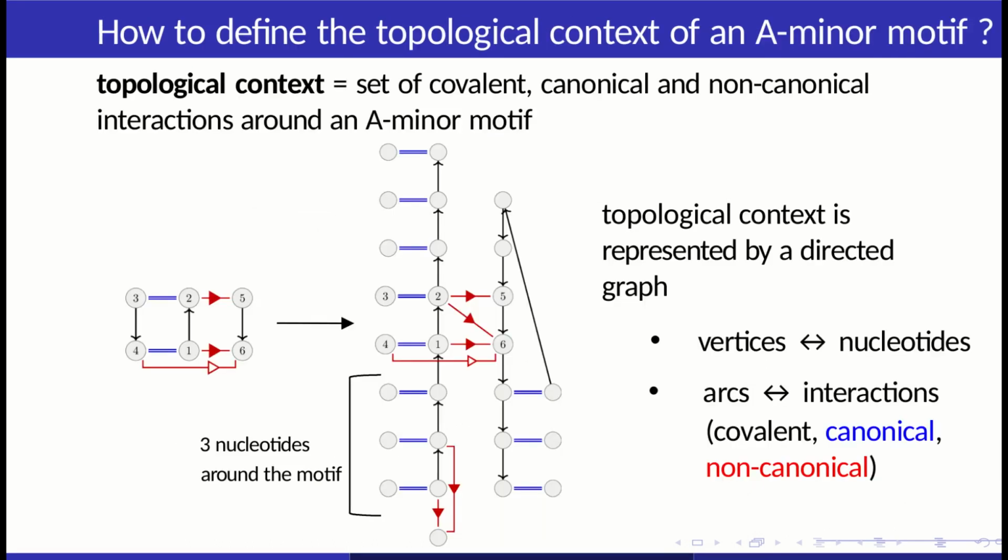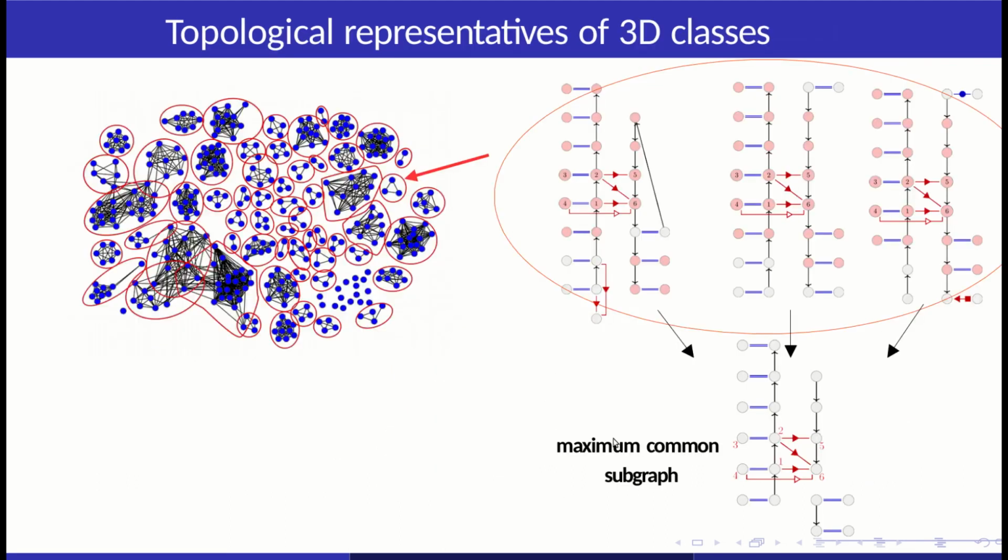First, we define the topological context of an A-minor motif as a set of covalent, canonical and non-canonical interactions around an A-minor motif. By around, we mean at a distance lower than 3 nucleotides on the sequence. We represent this topological context as a directed graph where the vertices are the nucleotides and the arcs, so the links, are the interactions. We have an example here. We consider 3 nucleotides on the sequence, like we did for 3D context, and also all the interactions involving these nucleotides. After defining this topological context, we will see how to use it in our study.